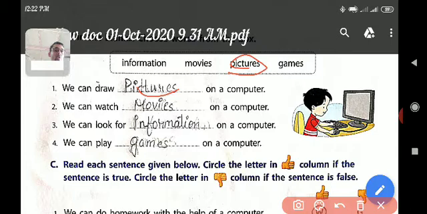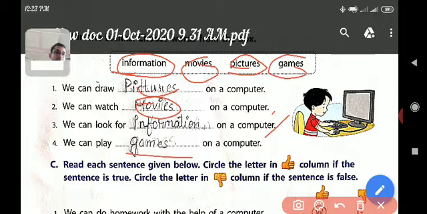Question number 2, we can watch. What will be here? Information, movies or games? Here will be movies. We can watch movies on a computer. Okay, we can watch movies on a computer. Now question number 3, we can look for what? We can look for, here is a blank, on a computer. We can look for information. Okay, information on a computer. Again question number 4, we can play games. We can play games on a computer.